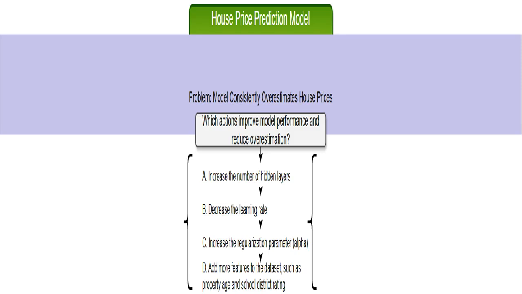The core issue is that the model consistently predicts house prices that are much higher than the actual prices. This isn't a minor issue, it's a significant problem that affects the reliability and usability of the model. Imagine trying to buy a house based on these predictions. You'd likely be severely misled.